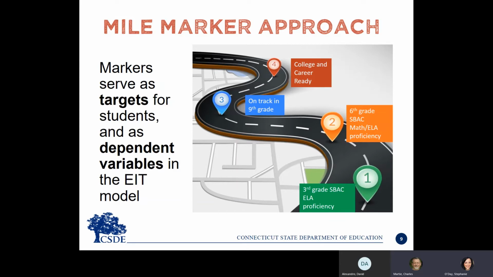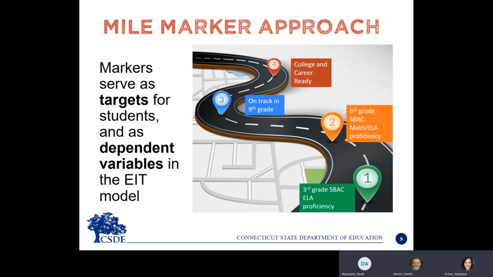Finally, for students in grades 10, 11, and 12, we're looking at college and career readiness measures based on the number of college and career preparation courses the student has passed, as well as SAT exam scores. The targets that we have designated for students are actually the dependent or outcome variables in the prediction models. Now I'll ask Dave Alexandro, who's been waiting in the on-deck circle, to continue this presentation.